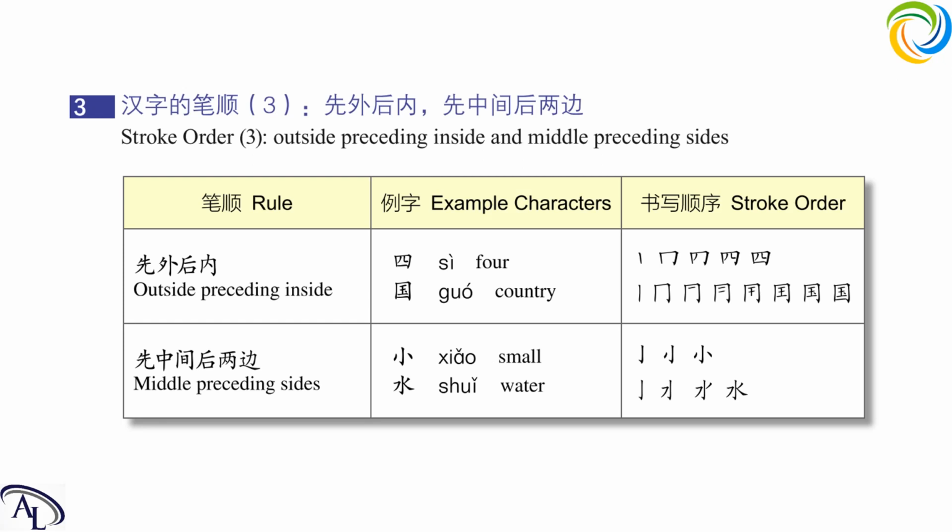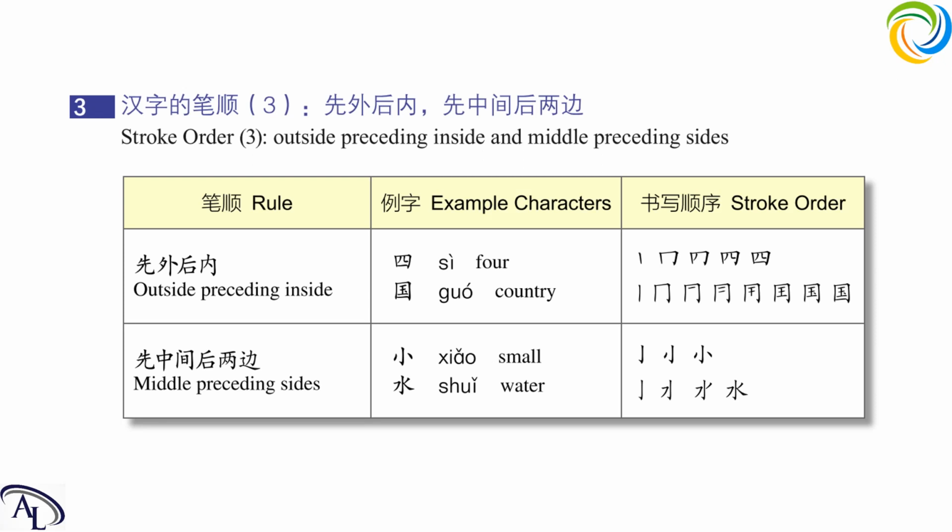Now let's see the stroke order for today. We've learned the 2 stroke orders before. One is from left to right, top to bottom, and another one is first horizontal and then vertical. First left falling and then right falling. Today it is outside to inside, and middle to sides. First let's see outside preceding inside.